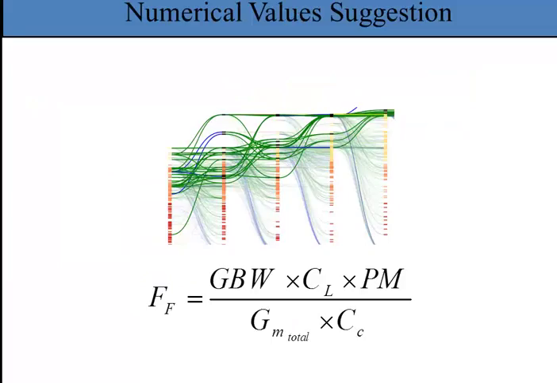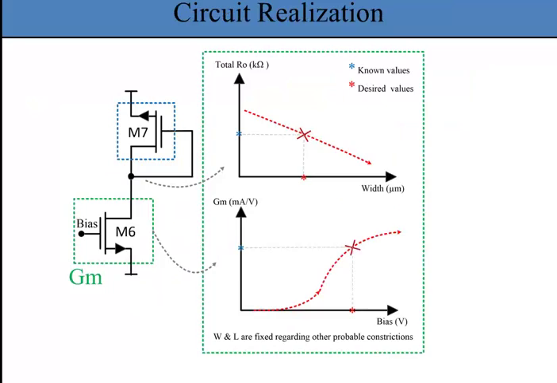For circuit design in the form of transistors corresponding to the numerical values obtained in the previous step, we use a diagram-based approach. In this way, the target parameters are GM and equivalent output resistor for each stage. So, according to the illustration, bias voltage and MOSFET dimensions can be obtained.